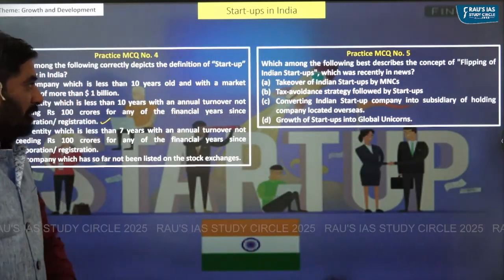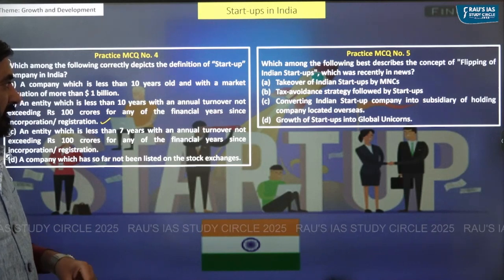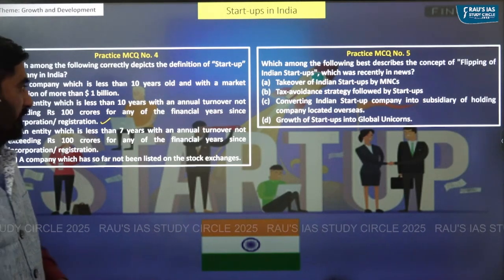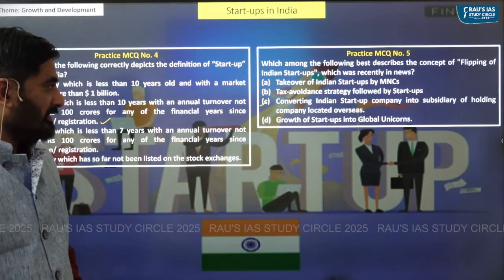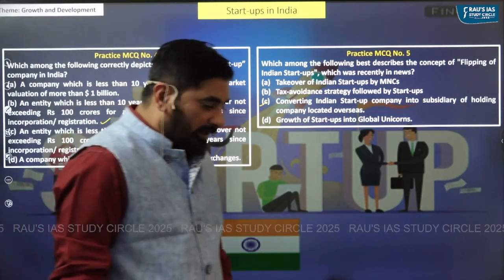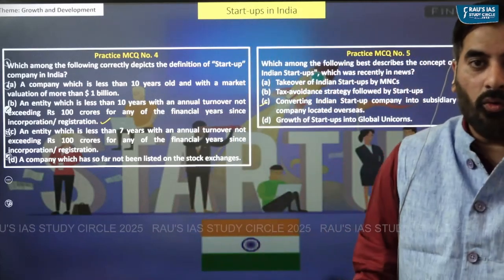Which among the following best describe the concept of flipping of Indian startups which was recently in news? Answer is C. Converting Indian startup company into subsidiary of holding company located overseas.